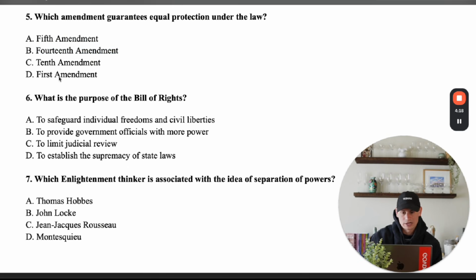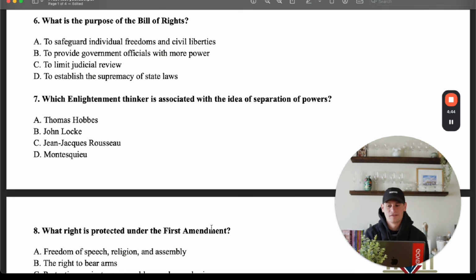Now, why this is tricky is because, yes, right, the 5th Amendment does provide protections under the law, okay, but the 14th guarantees it, all right, equal protection regardless of your race, specifically, under the law, okay? Everybody needs to be treated equally under the law. So the 14th almost expands on the 5th, which is why the B is the correct answer here, the 14th Amendment.